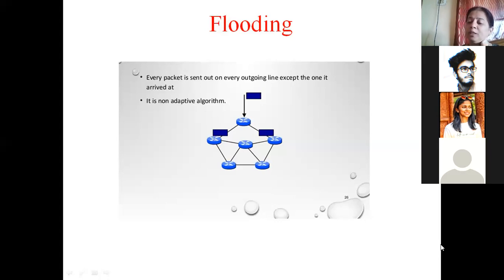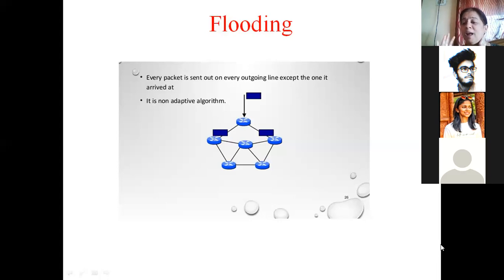We can make use of a hop counter, or we can put a sequence number, so that if a router has already forwarded a packet and a duplicate comes to it, it need not be forwarded. So there are ways of doing selective flooding so that the number of duplications or replications can be reduced. However, flooding finds its applications